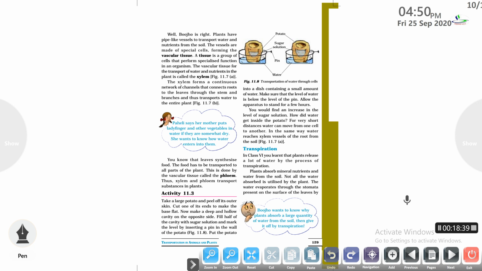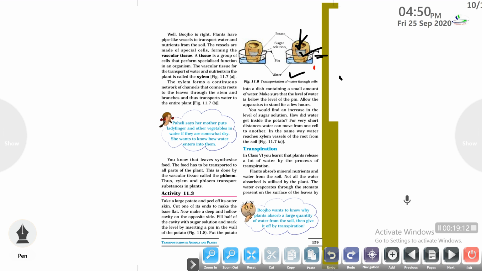You can understand the transportation of water through these cells with the help of a very simple activity. Like you can see in the diagram, take a large potato and peel off its outer skin. Cut one of its ends to make the base flat. Now make a deep and hollow cavity inside the potato and fill half of the cavity with sugar solution. Mark the level by inserting a pin in the potato. Finally, put the potato into a dish that contains a small amount of water. Make sure that the level of the water is below the level of the pin. Allow the apparatus to stand for a few hours.